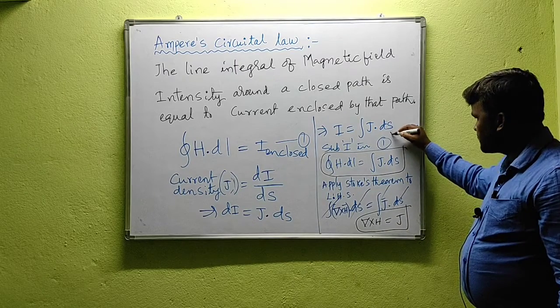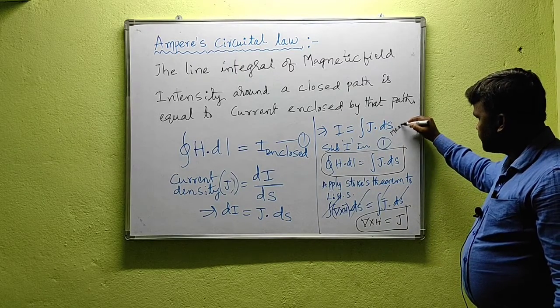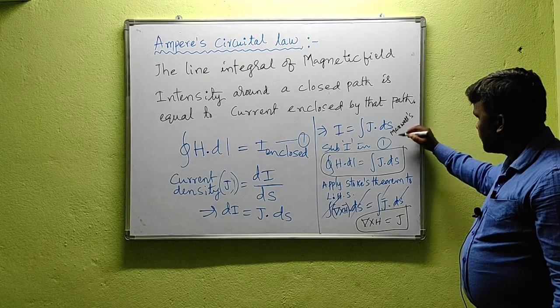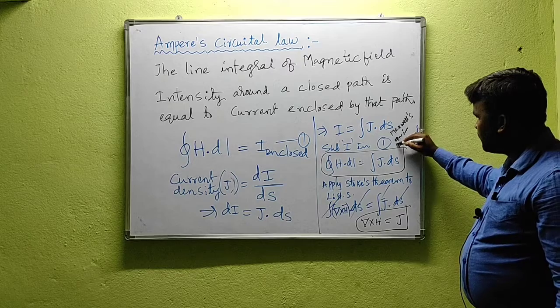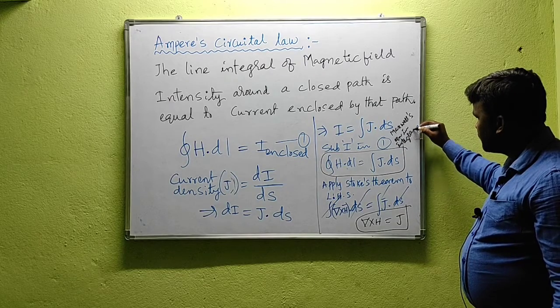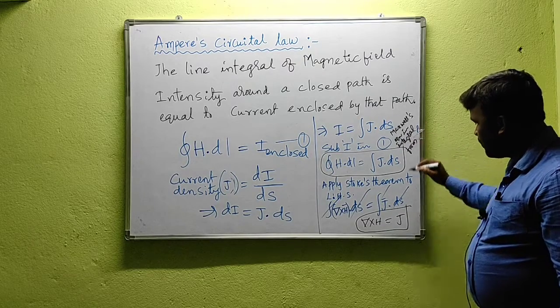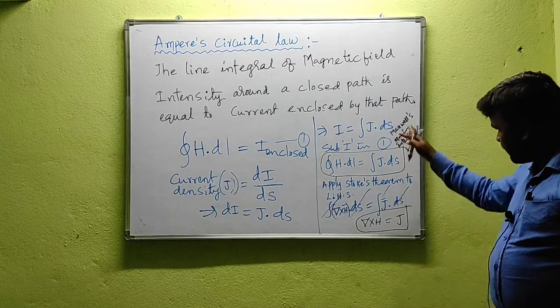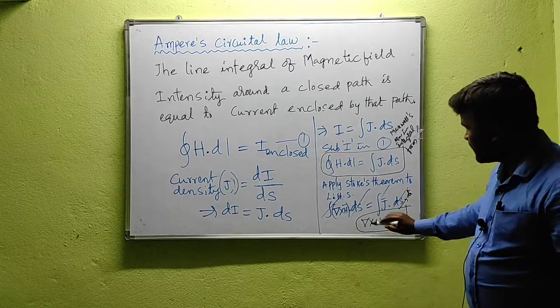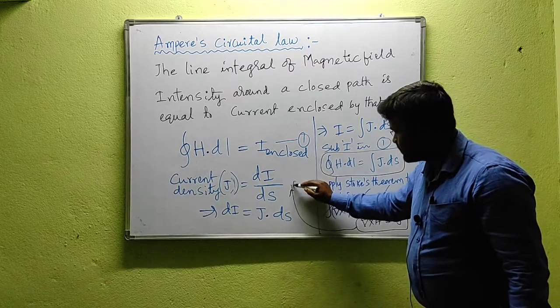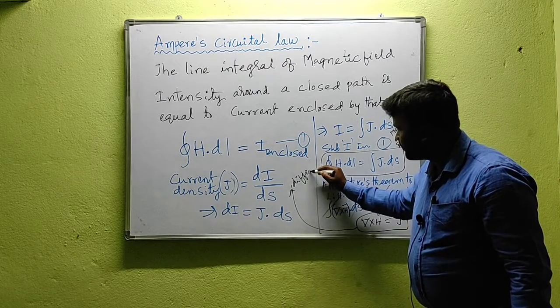Okay, it is Maxwell's equation in integral form. And what about this? This is the same Maxwell's equation in differential form. I will write this one here. So Maxwell's equation in differential form.